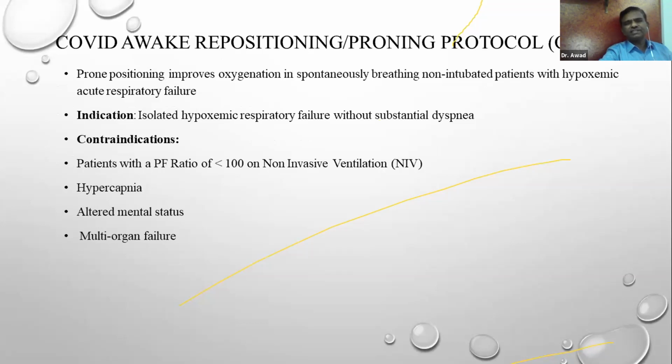The contraindications are like a patient who has got a PaO2/FiO2 ratio less than 100, non-invasive ventilation. But actually, we have given the patients this awake proning position even with 100% FiO2, and they have improved. So you have to select the patients. If they are hemodynamically better, then you don't have to worry. If they don't have hypercapnia, then you don't have to worry.